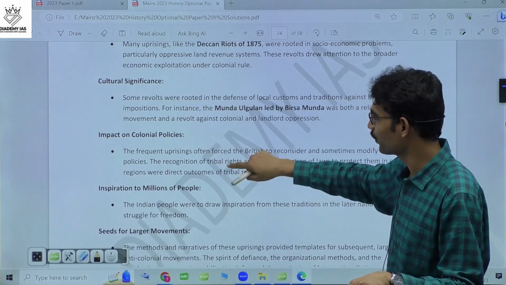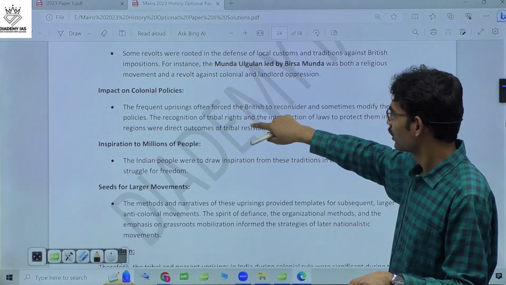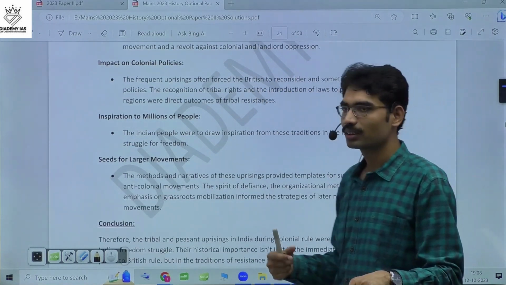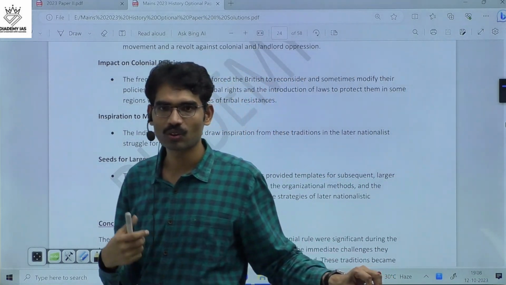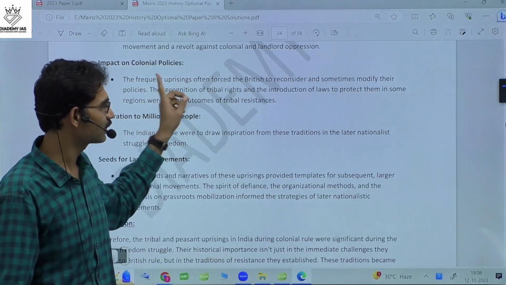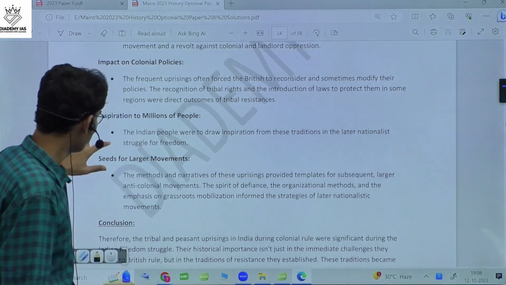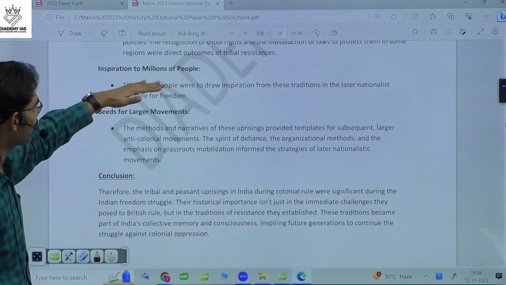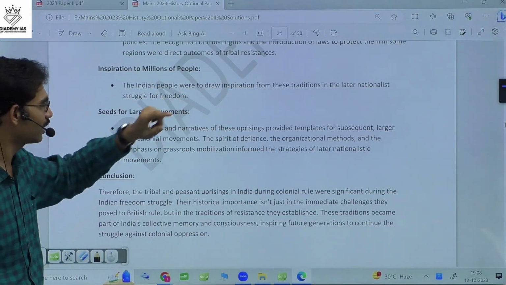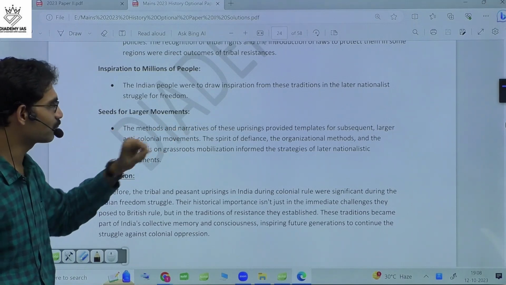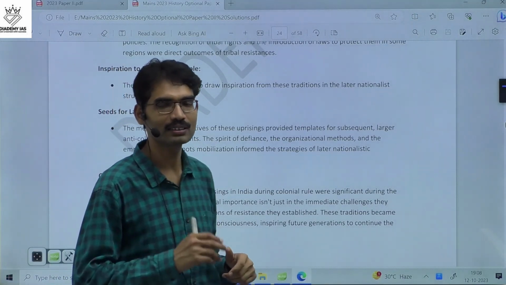That is another significance. Then colonial policies also responded whenever there was a revolt against the British. They laid the inspiration for millions of people. Seed for larger movements in later time periods.